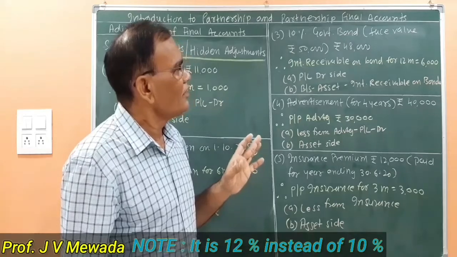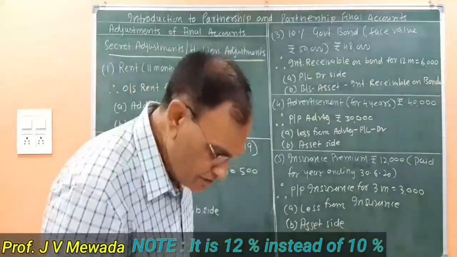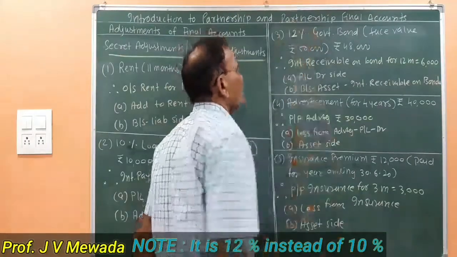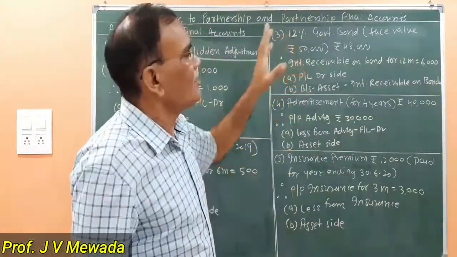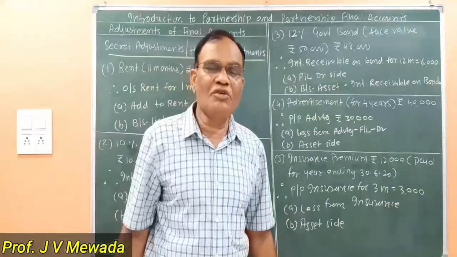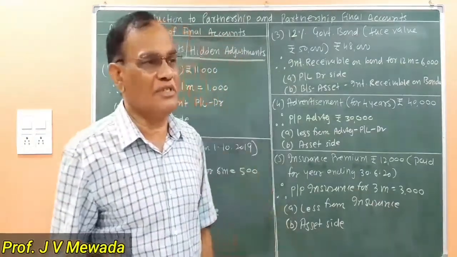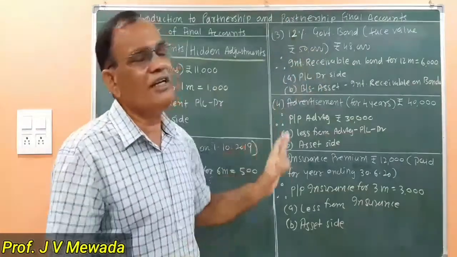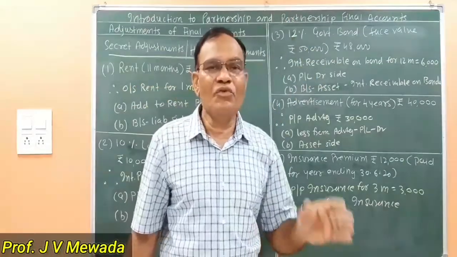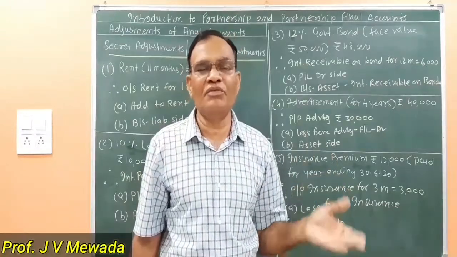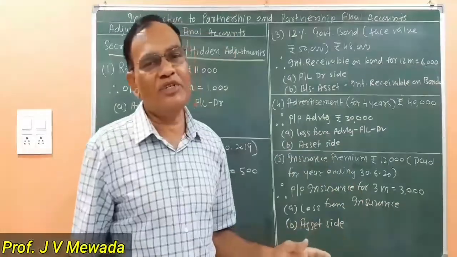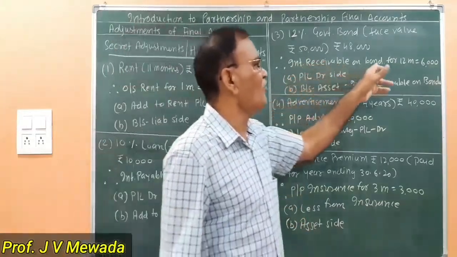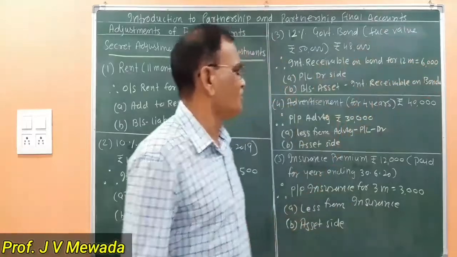Okay, it is 12%. Sorry, this is 12%. The rate of return which the government is going to give us is 12%. So at the rate of 12% on 50,000, we are not given any date. It means full year's interest is receivable on 50,000 at the rate of 12%, which is equal to 6,000. So our conclusion is interest receivable on bond for 12 months, rupees 6,000.